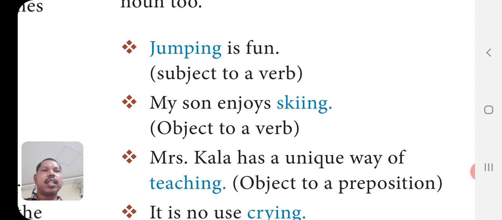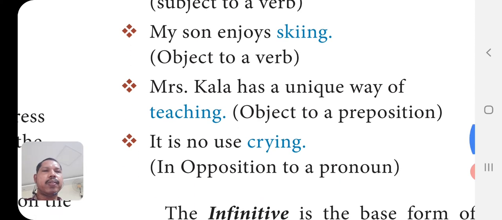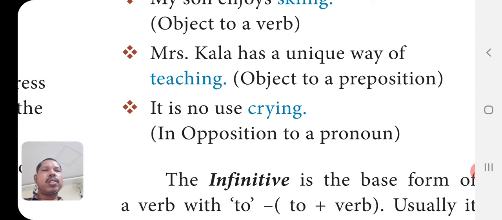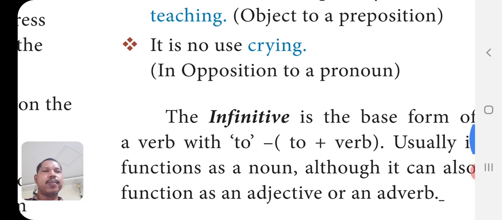My son enjoys skiing. Here skiing is used as an object to a verb. Mrs. Kala has a unique way of teaching. So just like a preposition, we can also use a prepositional phrase. It is no use crying. In opposition to a pronoun it is used.